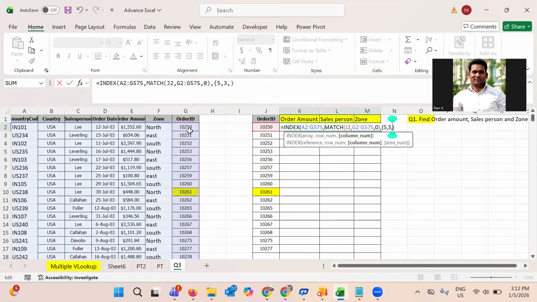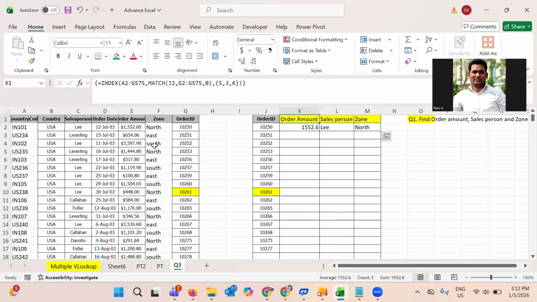And the last one is John, which is the sixth number column, because in column M we want John. So I will use column number 6. Close this using the curly bracket. Press Ctrl Shift and then press Enter. So in a single shot, you will get this using the array formula, right? Before the equal sign, if you find this symbol, curly bracket, that is the use of array. It means it's very easy to get all those data in one shot, whether there is 1 column or maybe 10 columns, 20 columns, you can get it easily.